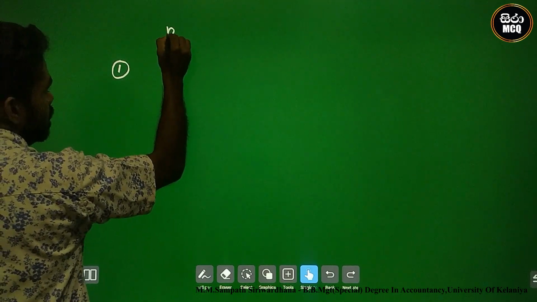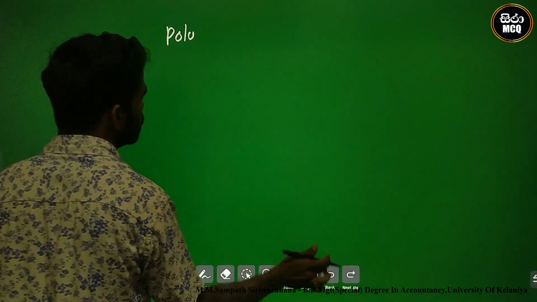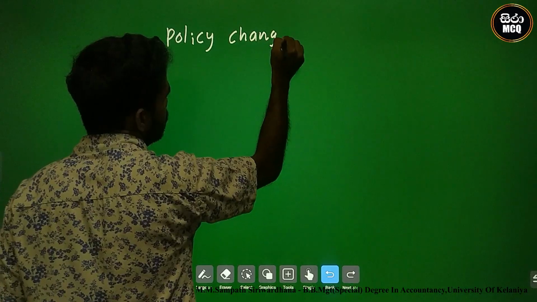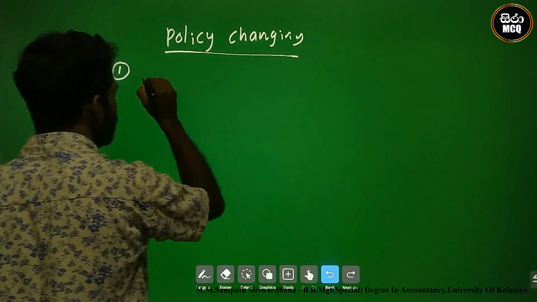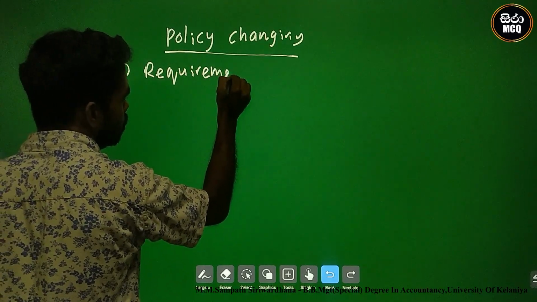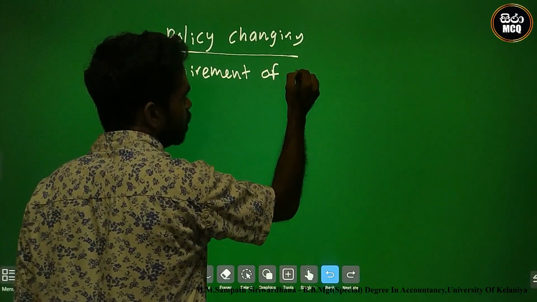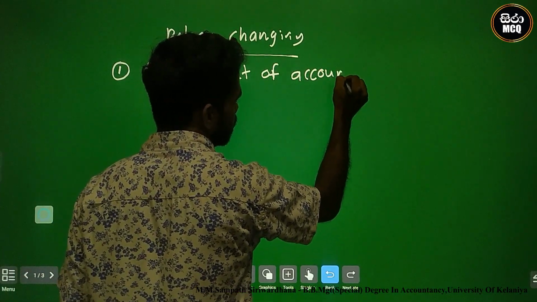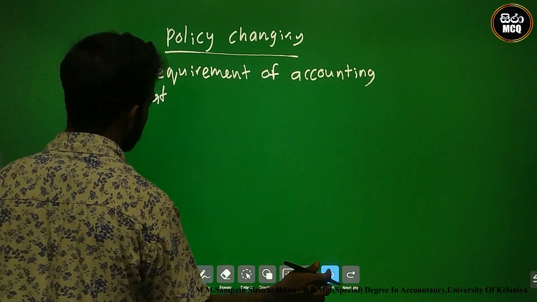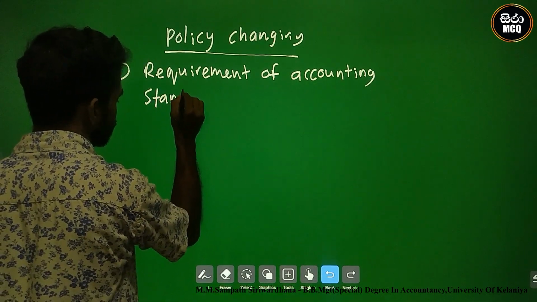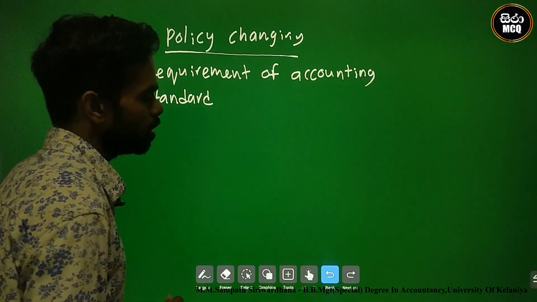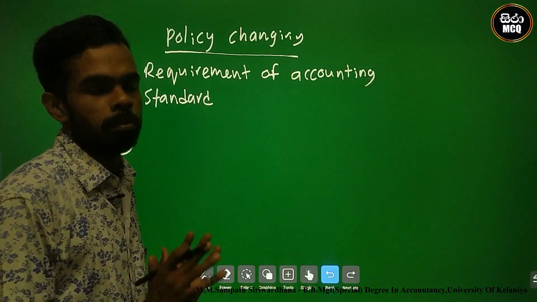The first time the policy changing is required is the requirement of an accounting standard. The second one is a crucial one based on the manager's opinion.